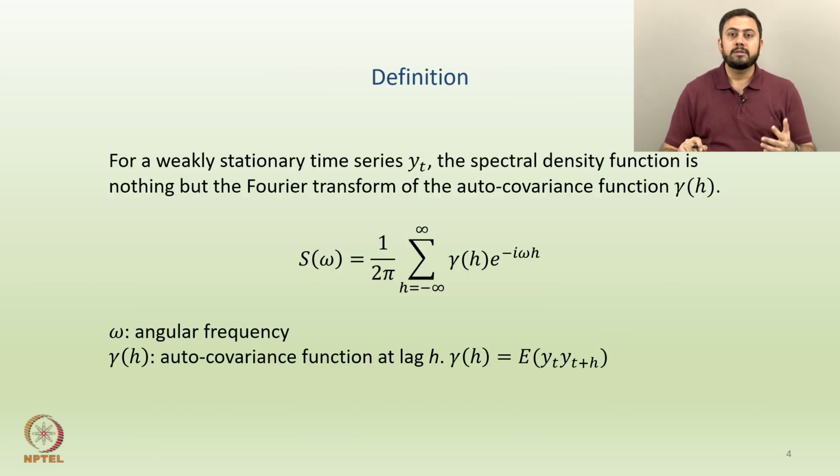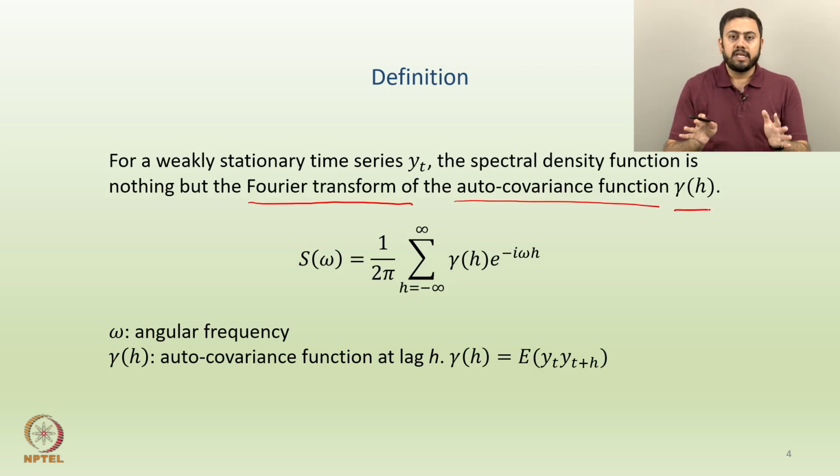Okay, so now the definition of SDF. So the spectral density function, how do we write it down or how do we define it? For any weakly stationary time series yt, the spectral density function is nothing but the Fourier transform of the autocovariance function gamma h. The last statement is really important: the SDF is nothing but the Fourier transform of what? The Fourier transform of the autocovariance function of that time series, and the autocovariance function is given by gamma h.